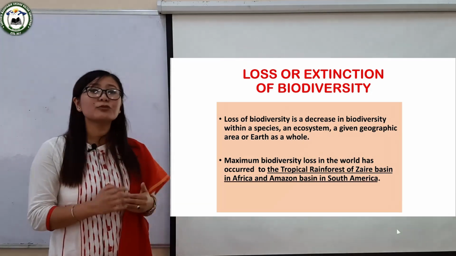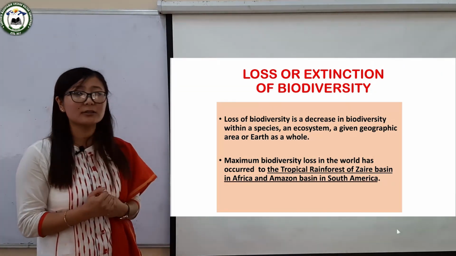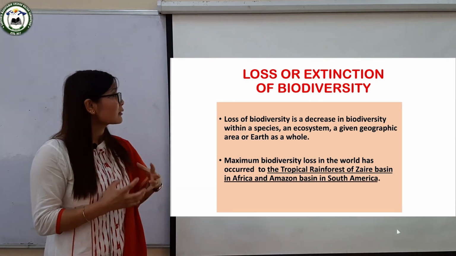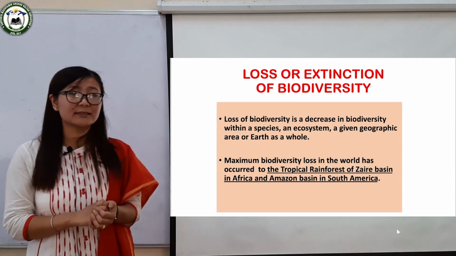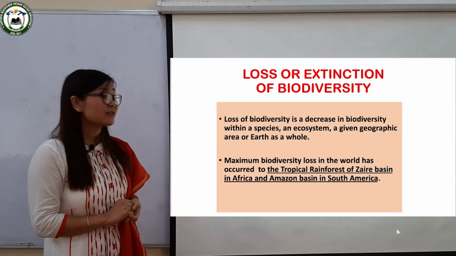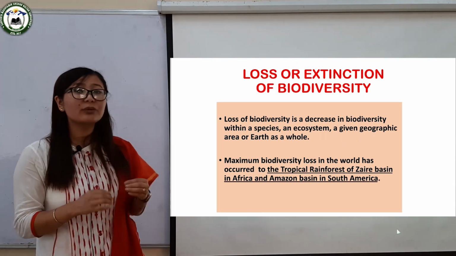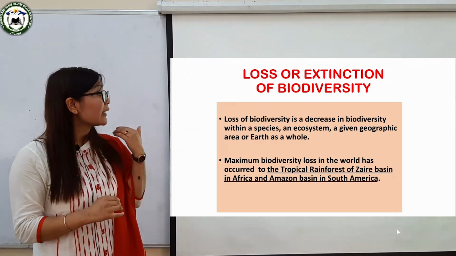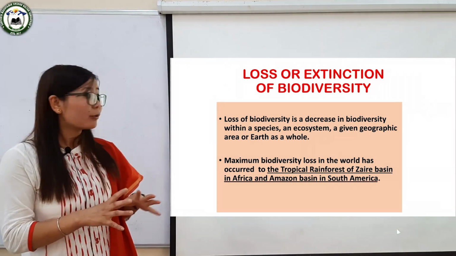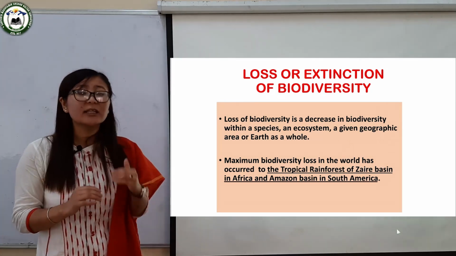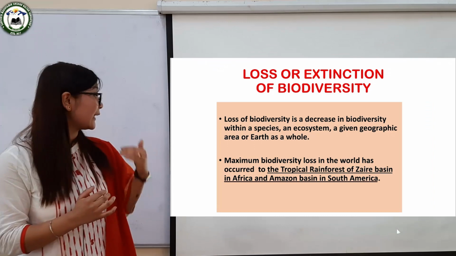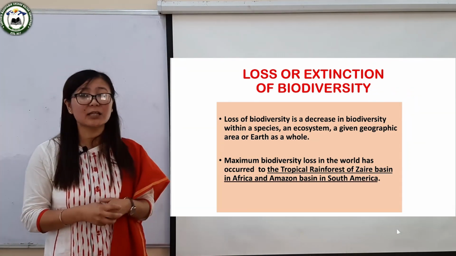Now let's move towards another subtopic, that is loss or extinction of biodiversity. Now what does loss or extinction of biodiversity mean? As you can see on your screen, loss of biodiversity is a decrease in diversity within a species or in an ecosystem or given geographic area or earth as a whole. Maximum biodiversity loss in the world has occurred in the tropical rainforest of Zaire Basin in Africa and Amazon Basin in South America.